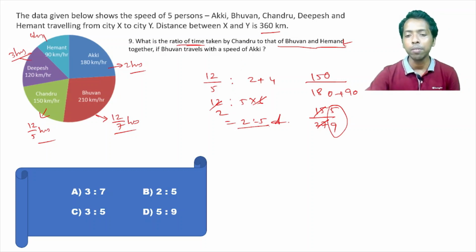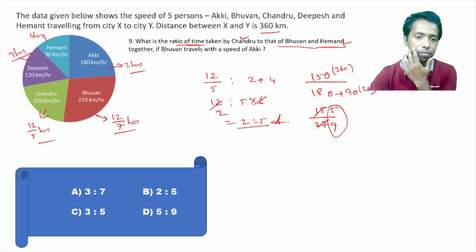Okay. So individually, that is the 360 kilometers. If it's talking about only one person, that is only Chandu and Bhuvan, or any of the two persons given in form of ratio, you have to find out. Then it is okay. But here it's only one 360 comes, and here two 360 comes, right? So in that sense, the ratio of the time taken by Chandu, this is it, the time taken by Chandu, 150, that is 12 by 5 hours.